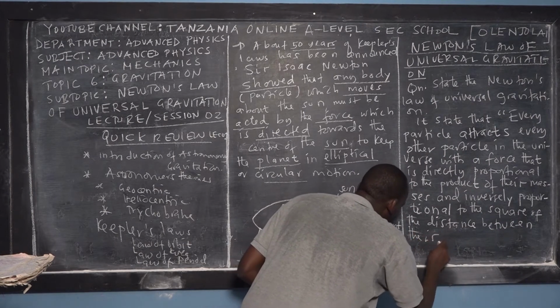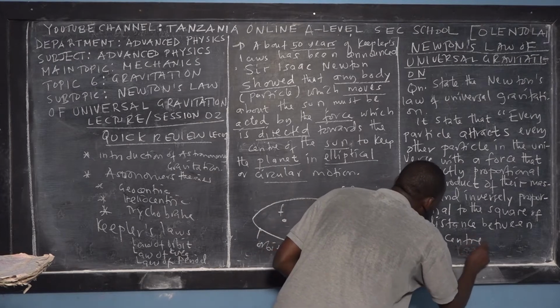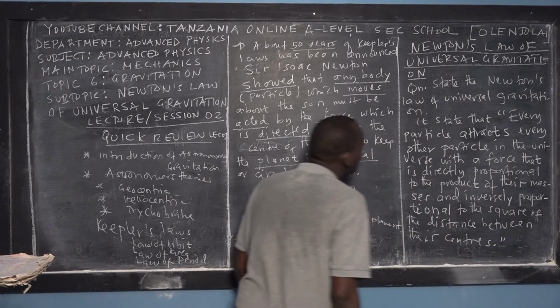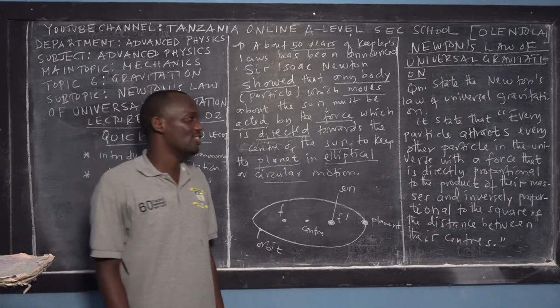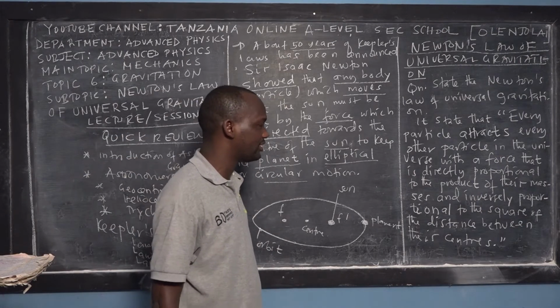Their centers of every particle. So this is how Newton stated his own law of universal gravitation.